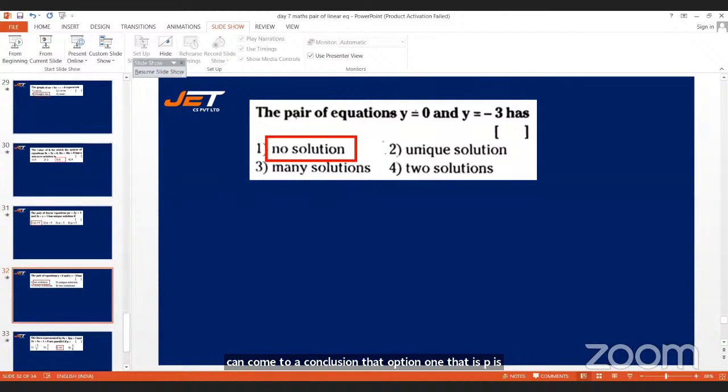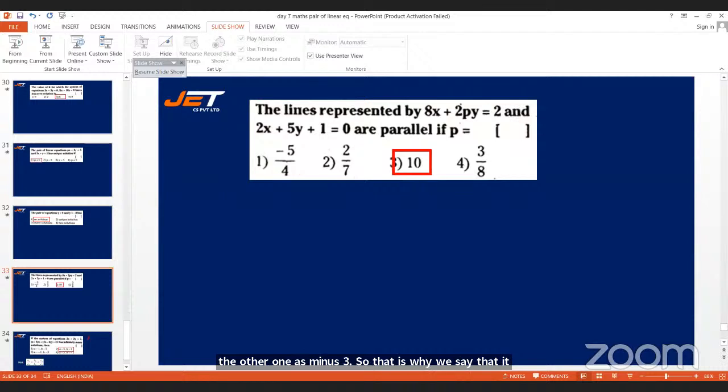The pair of equations y is equal to 0 and y is equal to -3 has no solution. All right, so because here you have 0 as one solution and the other one as -3. So that is why we say that it has no solution. All right, see the next question. The lines represented by 8x plus 2py is equal to 2 and 2x plus 5y plus 1 is equal to 0 are parallel if p is dash.